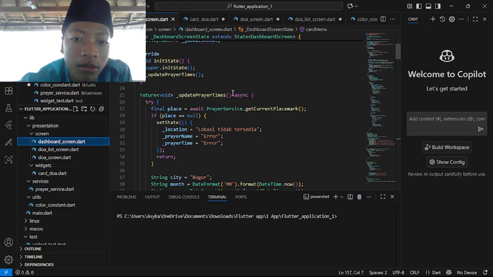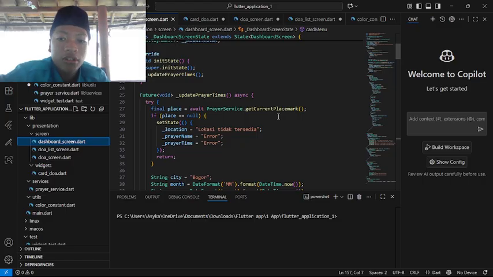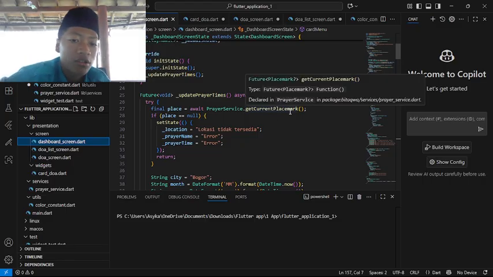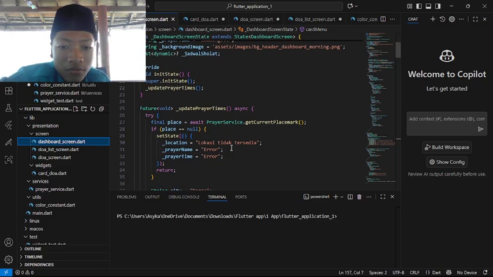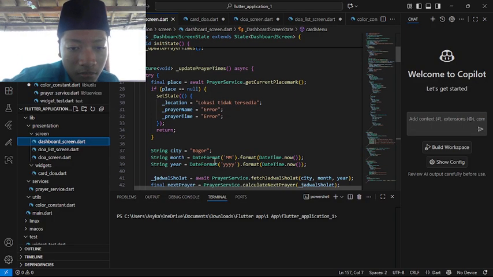Future void update prayer times, async, run it smoothly for the update prayer times. Try final place await prayer service get current placement. So in here we are taking the location. So here it was for the permit, and after taking, set state location, lokasi tidak tersedia, prayer name error and prayer time. Here I haven't changed.